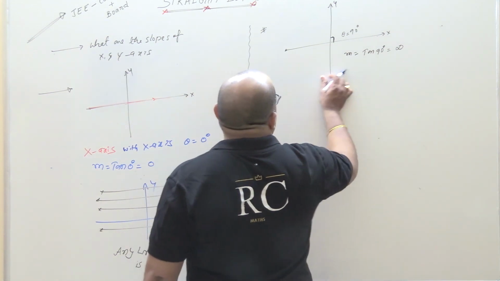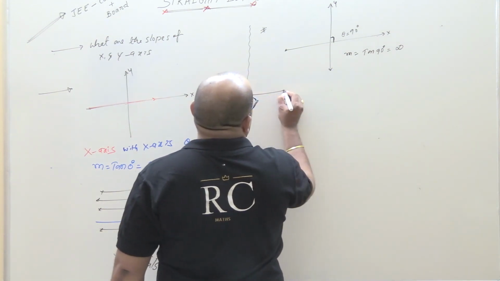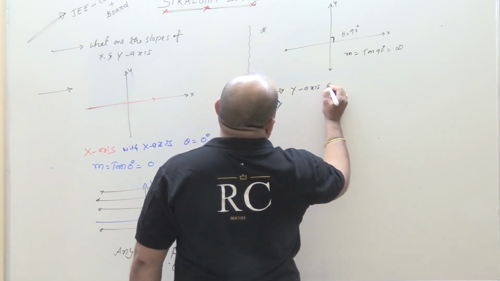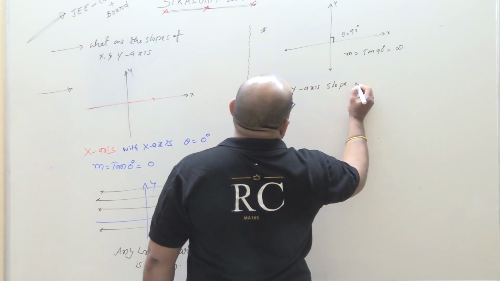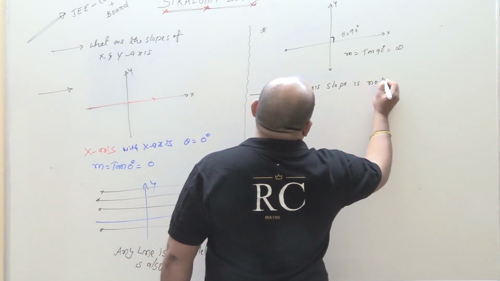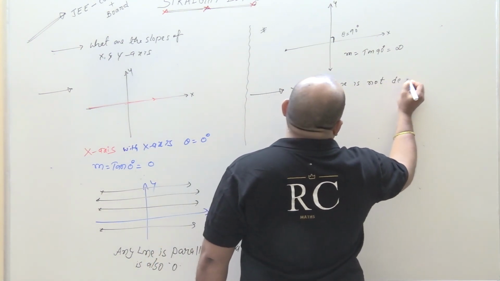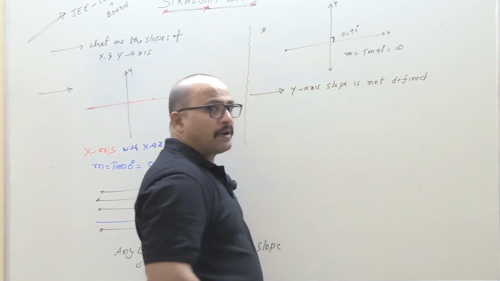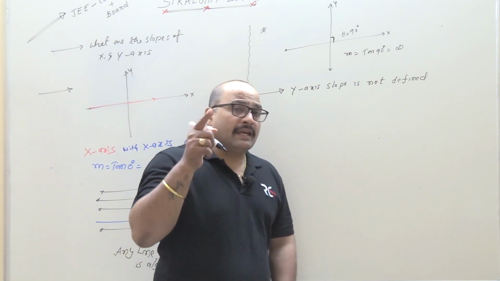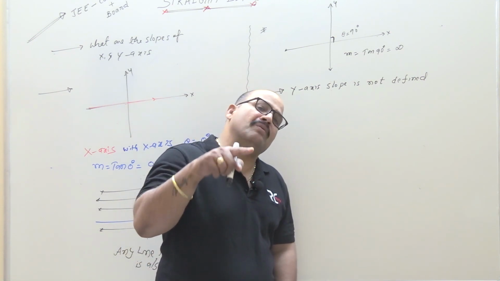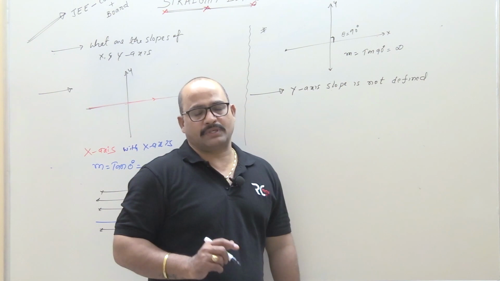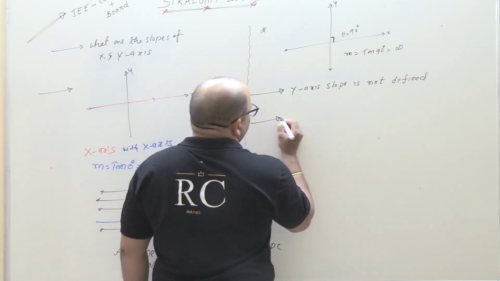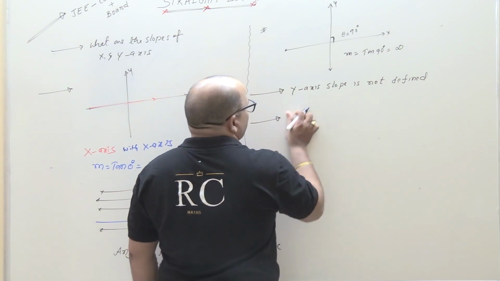So be careful students. Note, y axis slope is not defined. One more point I am giving. Any line parallel to y axis is also slope 0. Sorry, not defined. Any line parallel to y axis, that means like this.